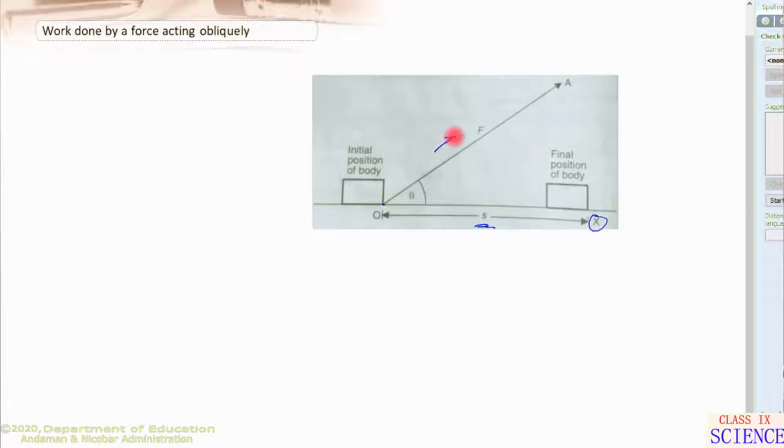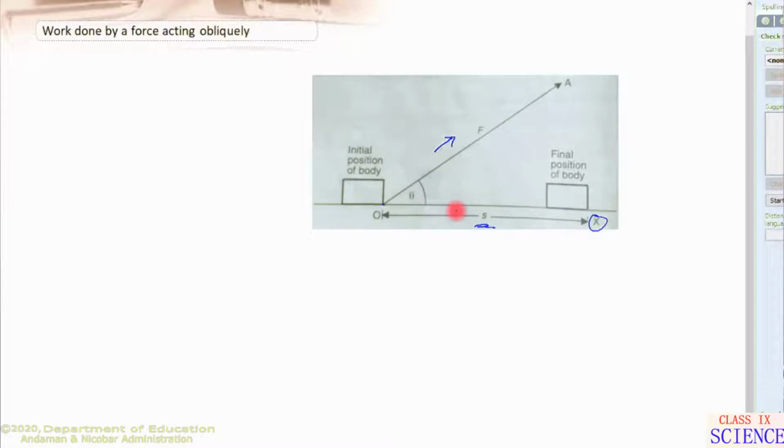So here it is the force, the direction of applied force, but the object is moving in this direction, thereby making an angle. Here we take the angle between the applied force and the motion of the object as theta. Now here you can see very well that the applied force is in this direction, and in this case only the horizontal component of the force, which makes the object move in the horizontal direction, will be the effective force. So we can say that in this case all the force F is not utilized in pulling the body, only the horizontal component of force F is the effective force which is pulling the body along the ground.